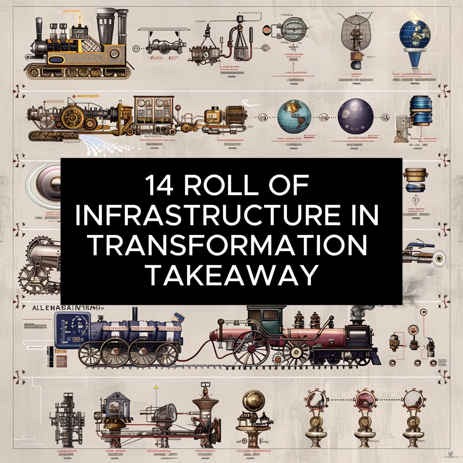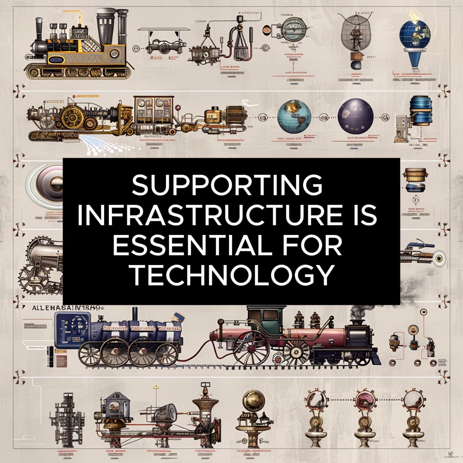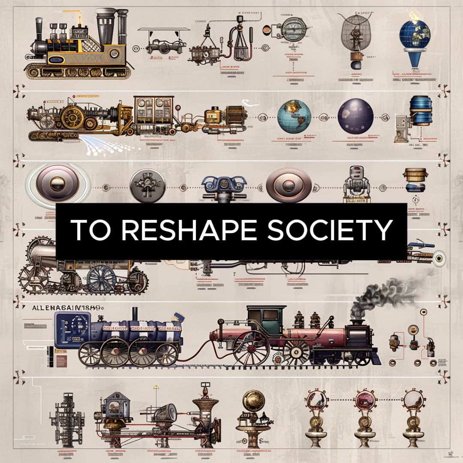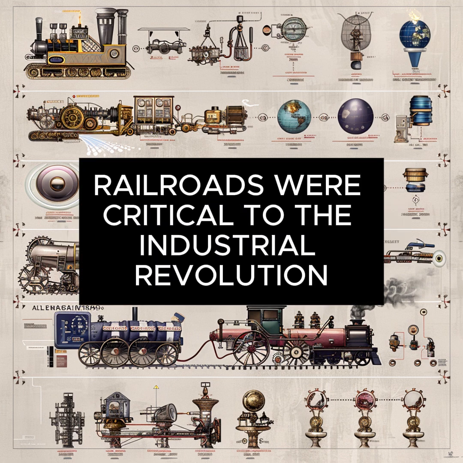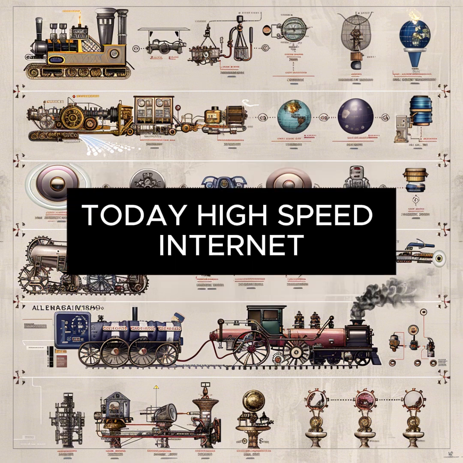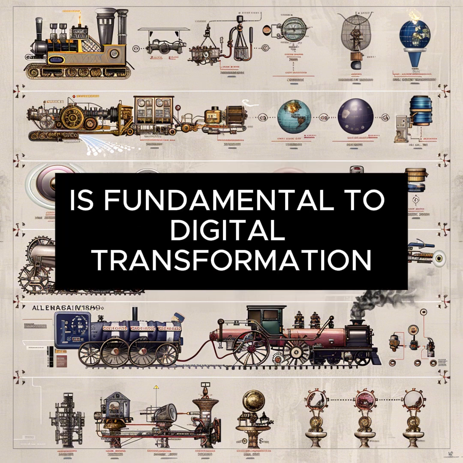14. Role of infrastructure in transformation. Takeaway: Supporting infrastructure is essential for technology to reshape society. Example: railroads were critical to the Industrial Revolution. Today, high-speed internet is fundamental to digital transformation.